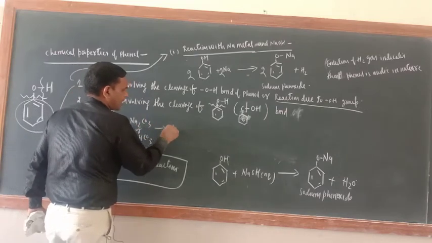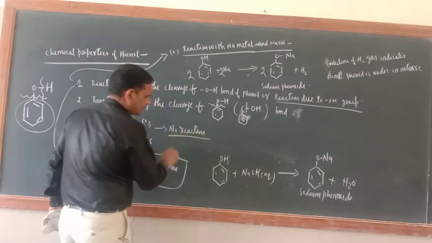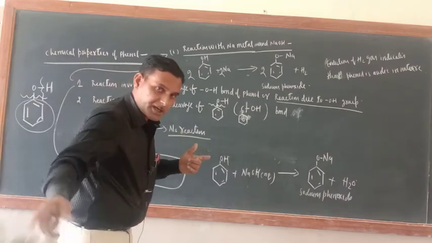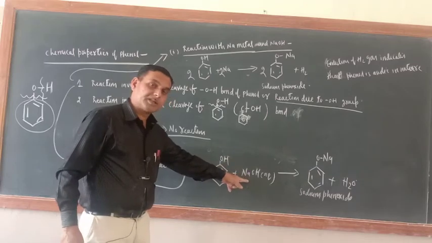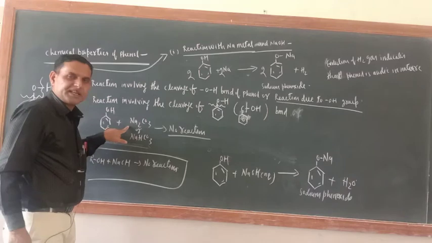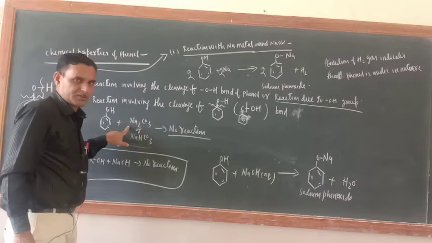Here what would be there? No reaction. Correct? What does it indicate? It indicates that phenol only reacts with a strong base. With mild bases it is not reacting. So the meaning of this is phenol is also not stronger than carboxylic acid.